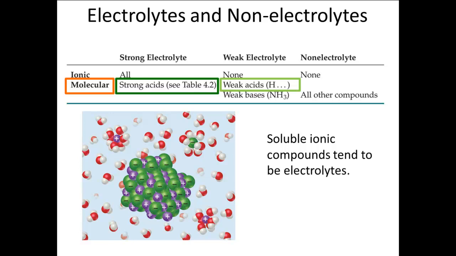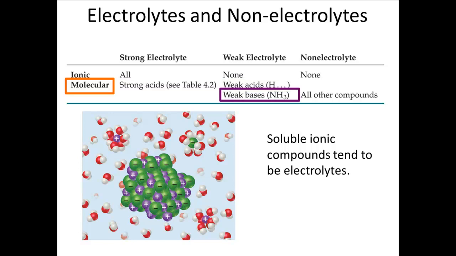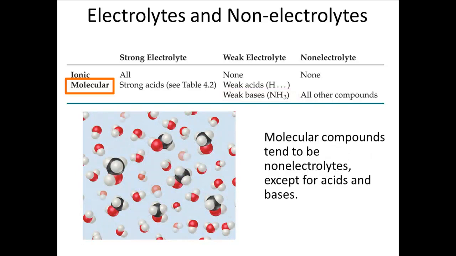Some acids are strong electrolytes, but most are weak electrolytes. Weak bases are also electrolytes because they produce hydroxide ion in water. Molecular substances that are not acids and bases are usually non-electrolytes.